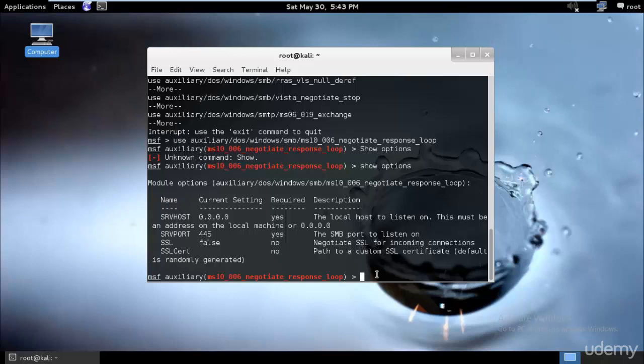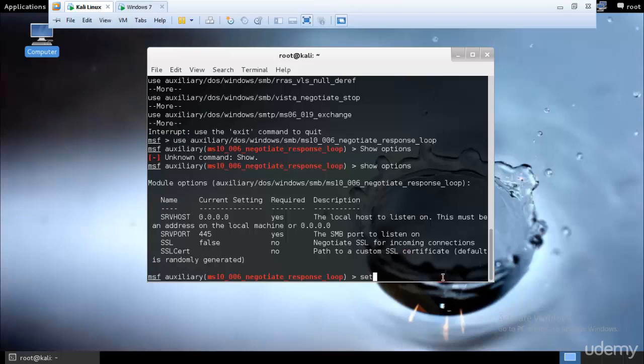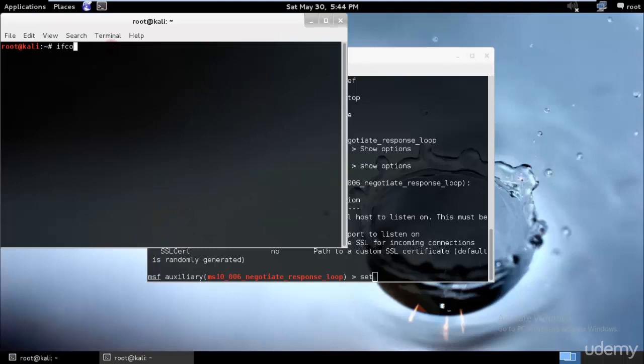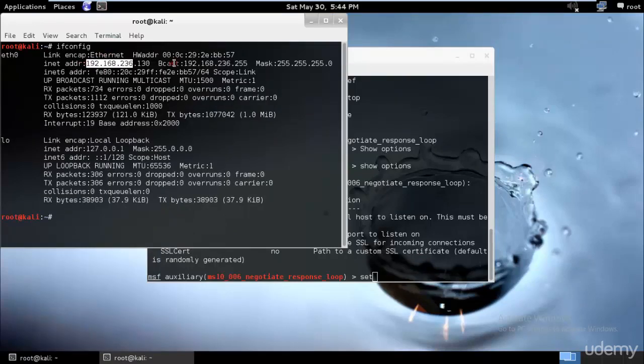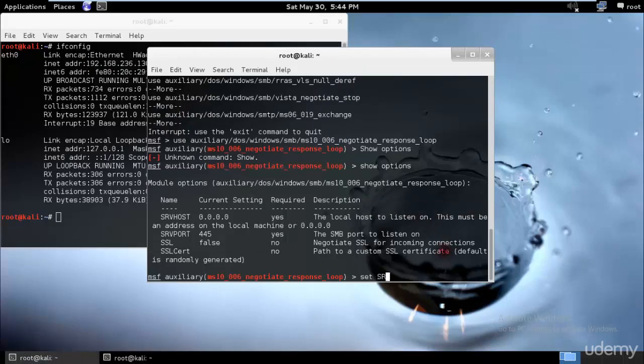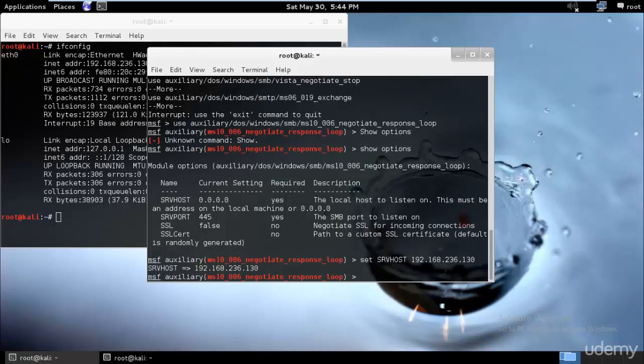and then we will click show options. So now we will be setting the SRV host. We will be setting up the SRV host, that is our computer. So I'll just type ifconfig, and this is my IP address. In your case it would be different. So I'll just type set in capital. Make sure that you write it exactly as it is, or you can just copy paste it from over here. Set SRV host and just paste and hit enter. We have set our SRV host.